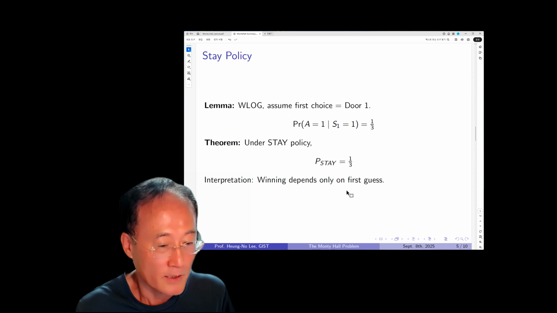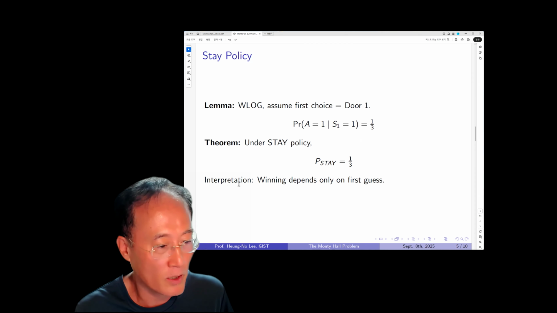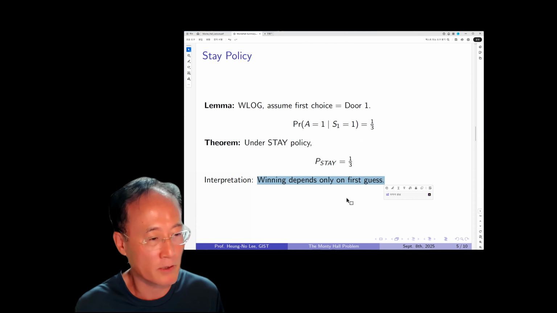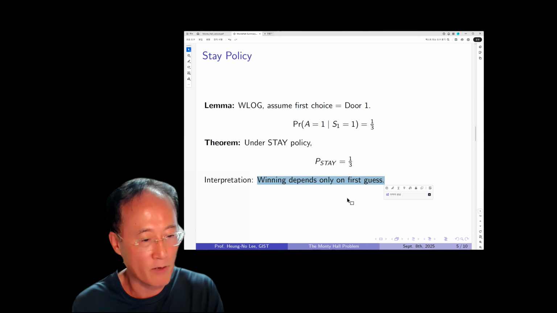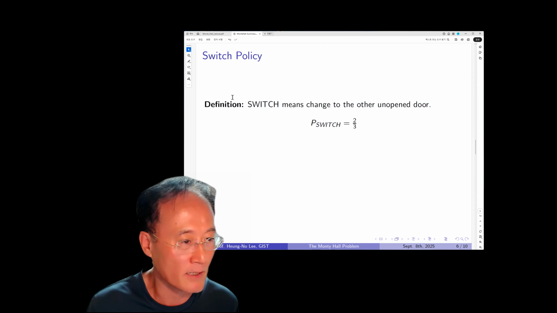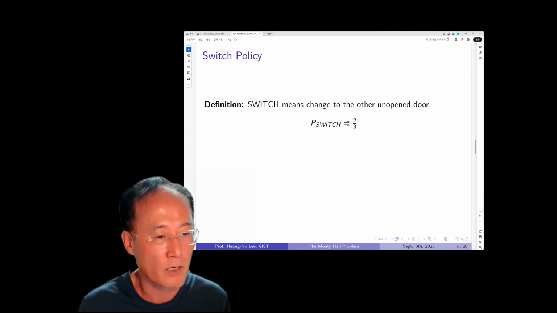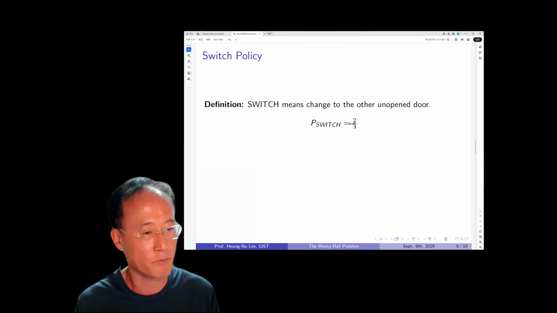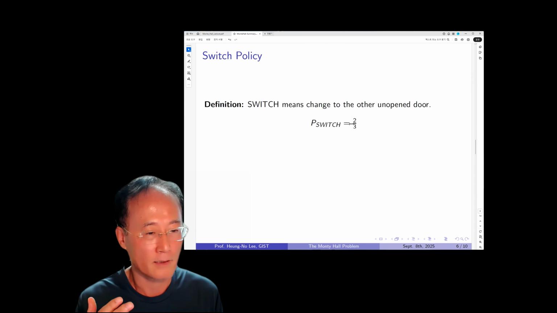So basically on the stay policy, like I said before, winning depends only on the first guess, because the guest has to stay with the first choice. And on the switch policy, like I told you, the probability of winning the Cadillac is two-thirds because he is betting on the condition that the first choice was wrong.